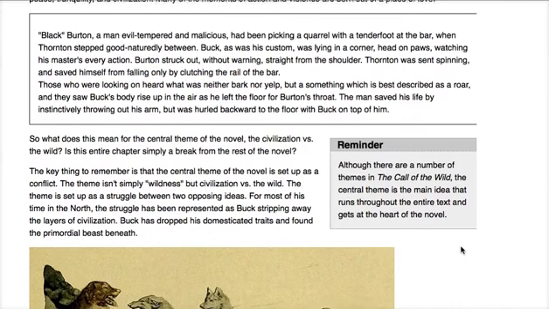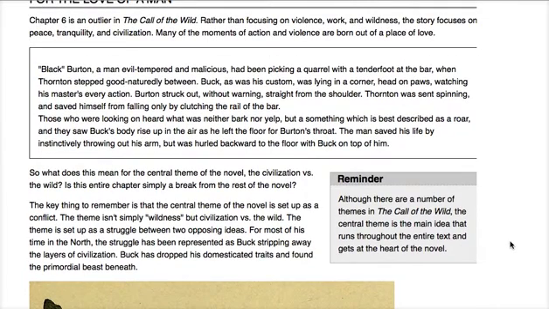The theme isn't simply wildness, but civilization versus the wild. The theme is set up as a struggle between two opposing ideas. For most of his time in the North, the struggle has been represented as Buck stripping away the layers of civilization. Buck has dropped his domesticated traits and found the primordial beast beneath.